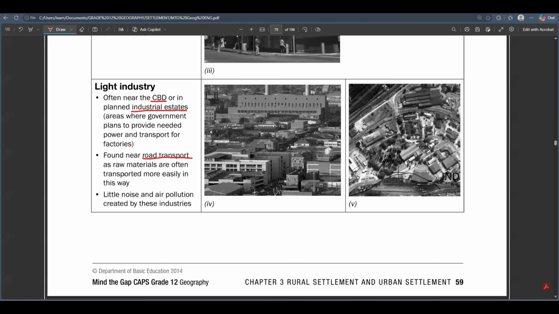The light industry, you find it near a road for easy accessibility. Remember, guys, the road is used for transportation. So in case they are transporting some raw materials, let's just take a company that processes beans and makes them into baked beans. That's a light industry, right?